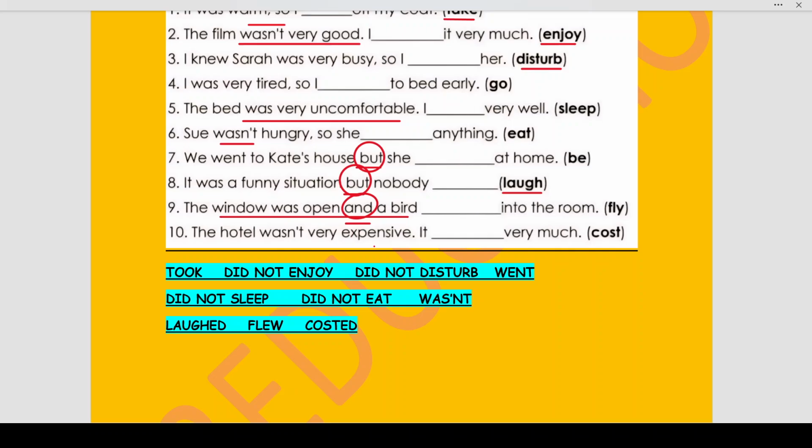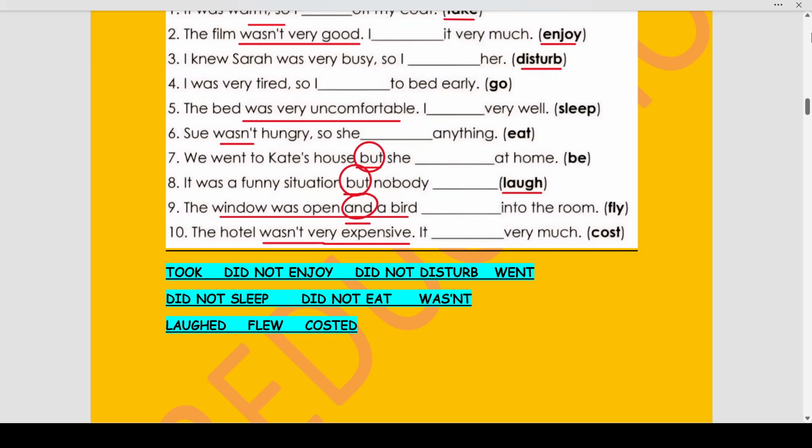The hotel wasn't very expensive, full stop. There is no conjunction. It did not cost very much. Why am I using did not cost very much? Because the meaning of wasn't very expensive means it was not very costly. That is why I will write it did not cost very much.